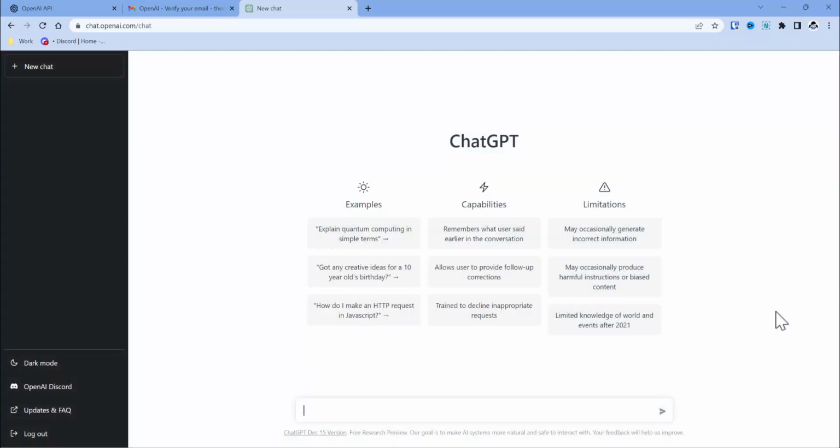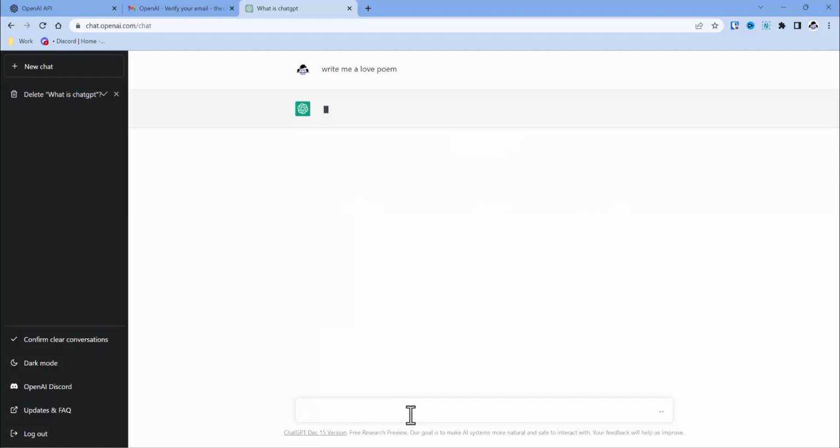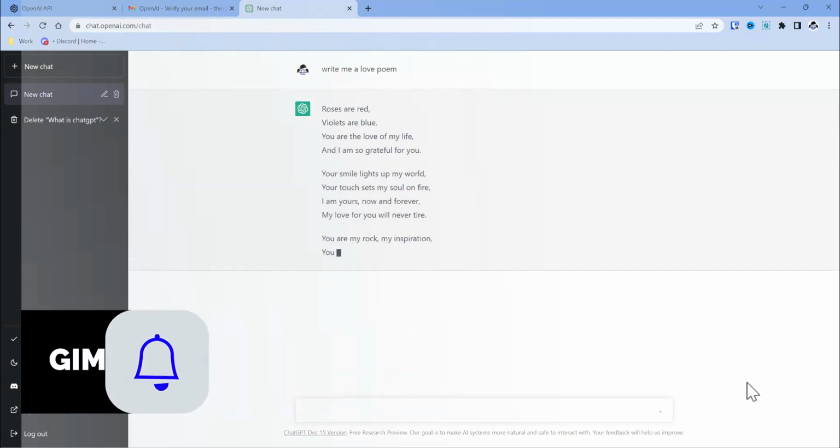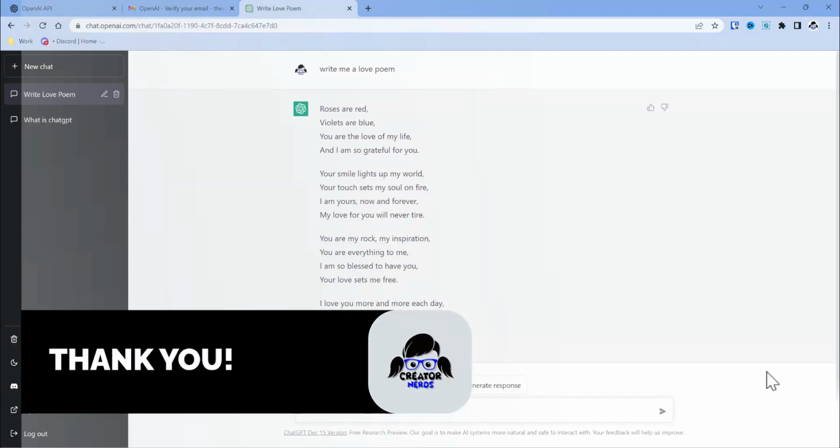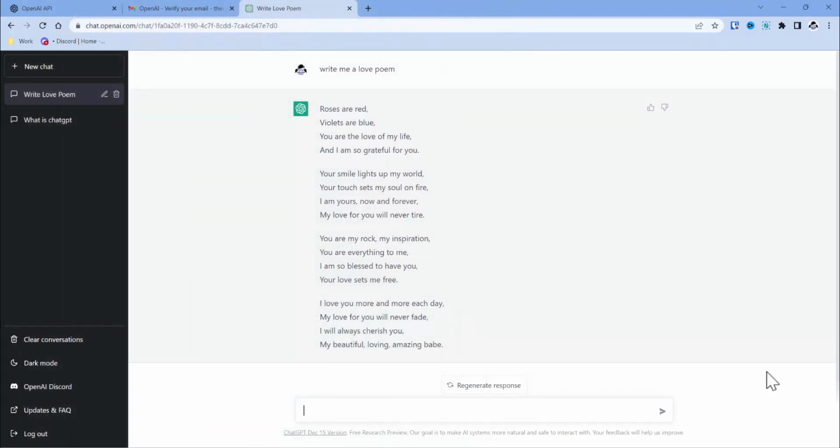I guess the question is now, what are ways that we can use it? There's so many things. When you start with ChatGPT, you're going to find that it might be a little bit overwhelming or mind-blowing, the amount of things that it can produce for you, the amount of data that it can give to you. Let's take an example. So how about write me a love poem? And there is your love poem. Wow, how cute is that?